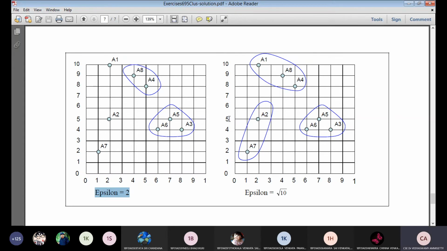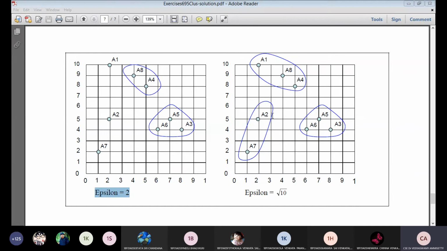So neighborhood of A1 is equal to A4, A8. Neighborhood of A2 is equal to A7. Neighborhood of A3 is equal to A5, A6. Neighborhood of A4 is equal to A1, A8. Neighborhood of A5 is equal to A3, A6. Neighborhood of A6 is equal to A3, A5. Neighborhood of A7 is equal to A2. Neighborhood of A8 is equal to A1, A4. So these are the neighborhoods that would occur if the epsilon is equal to root 10.